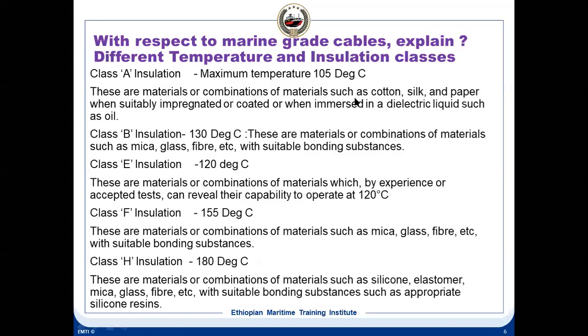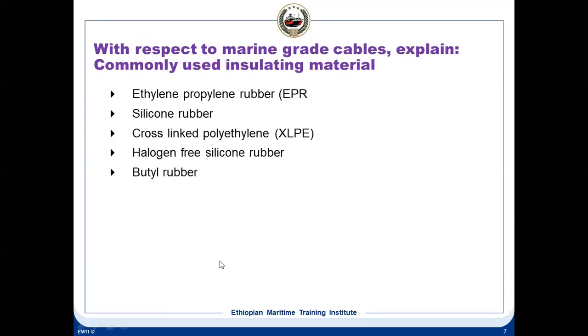Class E is a combination of materials, but it can go up to 120 degrees centigrade. F insulation means mica, glass, fiber, but 155 degrees centigrade. H is 180 degrees centigrade, silicon, so it is for higher temperature cables. Especially for the galley and all, we use this type of silicon cables, 180 degrees centigrade.